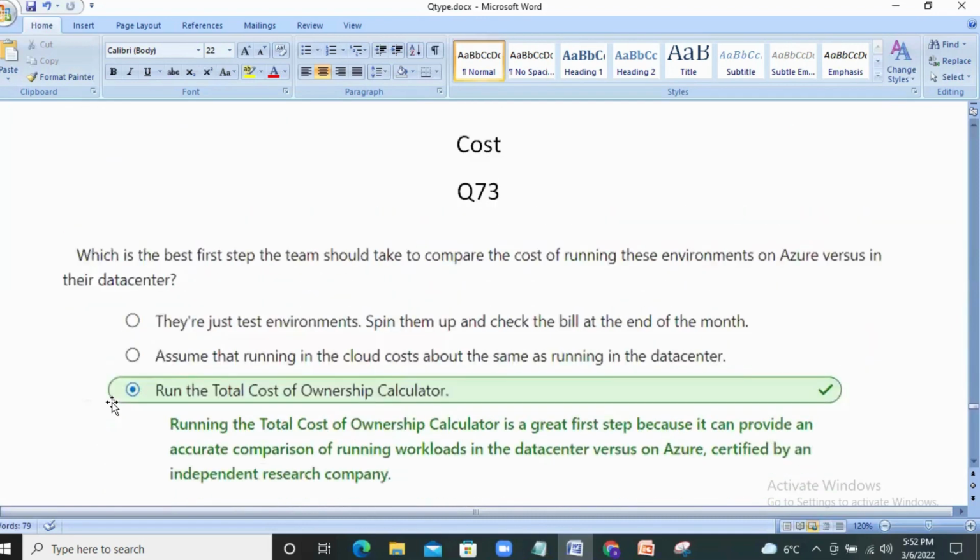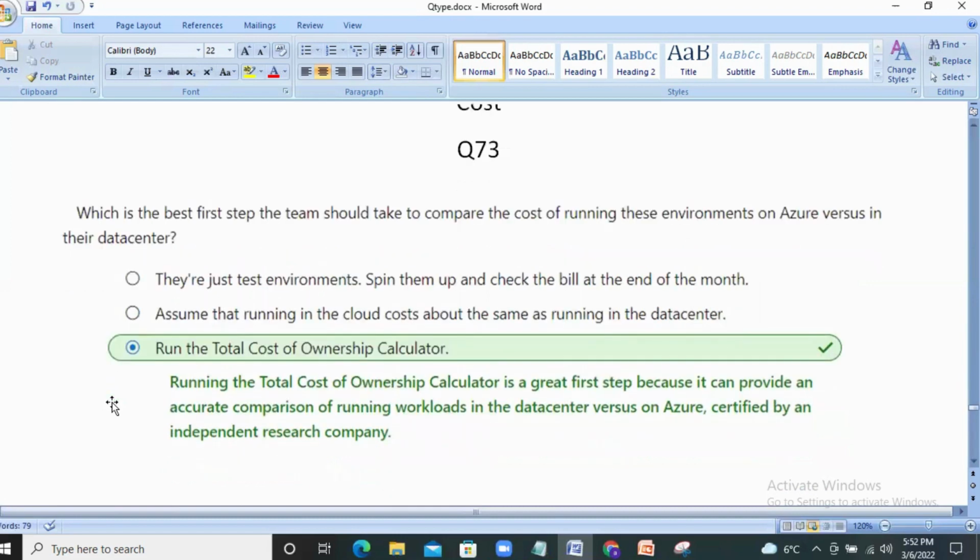Next question. Next set of questions from Azure cost. Which is the best first step the team should take to compare the cost of running these environments on Azure versus in their data center? In this case, they should use the total cost of ownership calculator to compare the differences in moving to the cloud or keeping in the data center. Running the total cost of ownership calculator is a great first step because it can provide an accurate comparison of running workloads in the data center versus on Azure, certified by an independent research company.